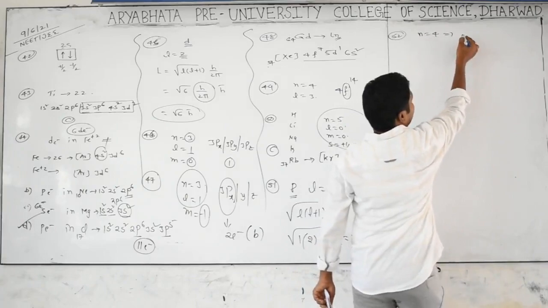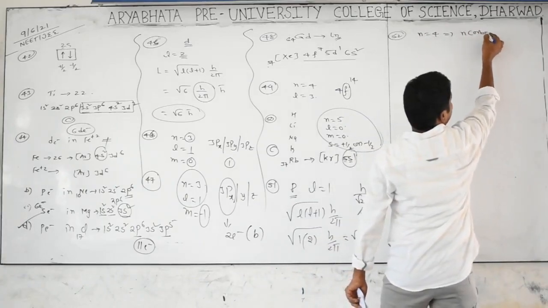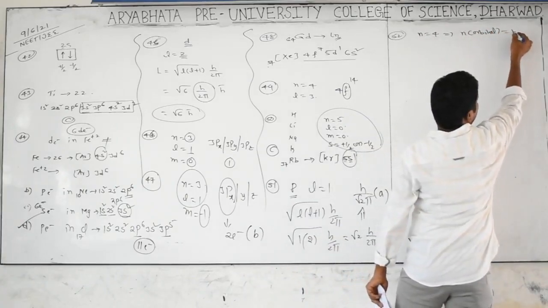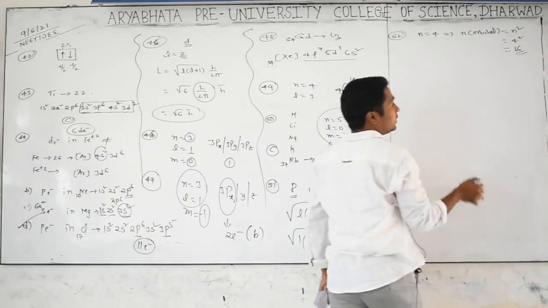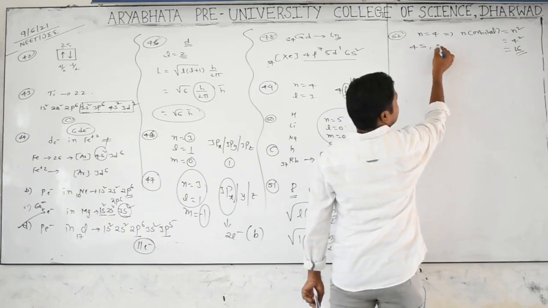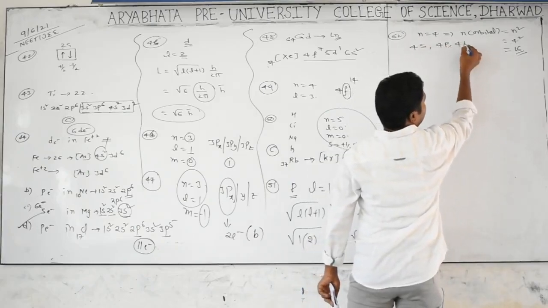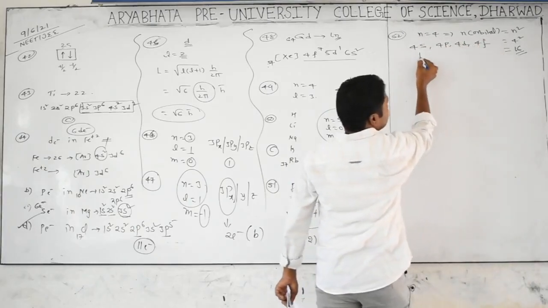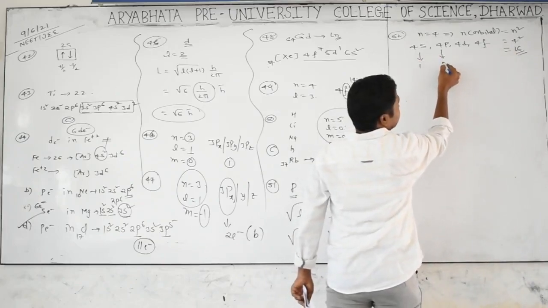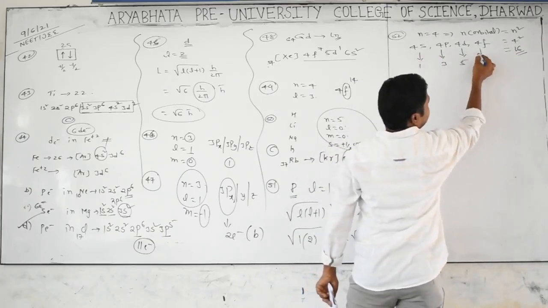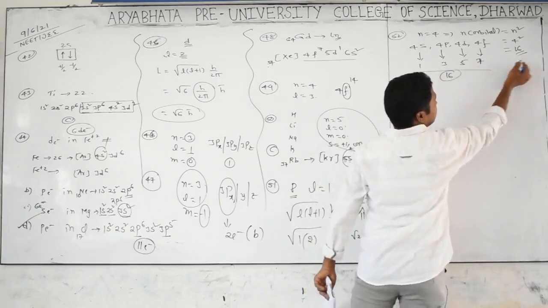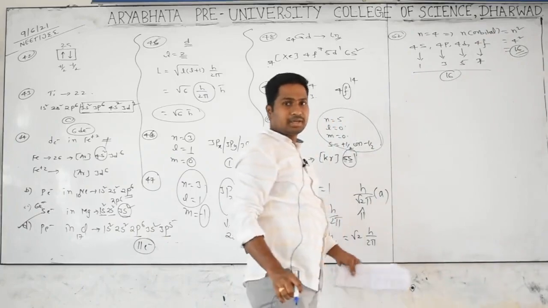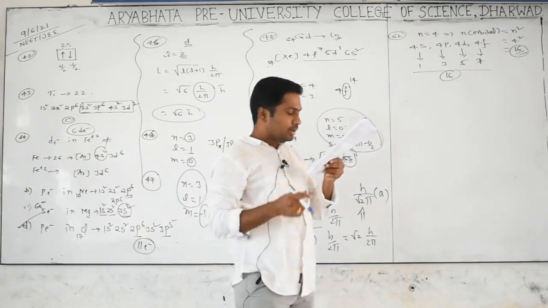N is equal to 4. The number of orbitals formula, where n is the principal quantum number, is n square. N square means 4 square, which is 16. Can we guess? 4s, 4p, 4d and 4f. S is 1 type, P is 3 types, D is 5 types, F is 7 types. Together we are getting 16. Is it clear? Yes. And go for the next.